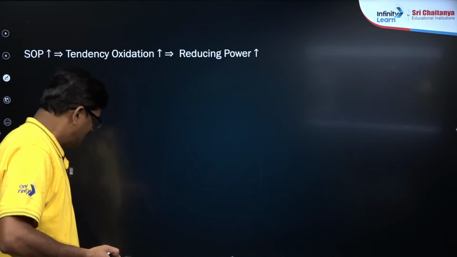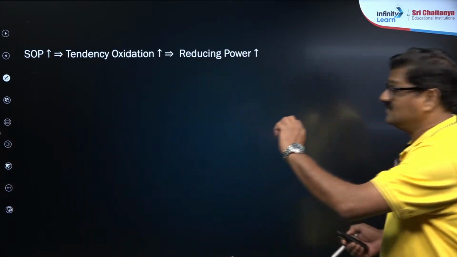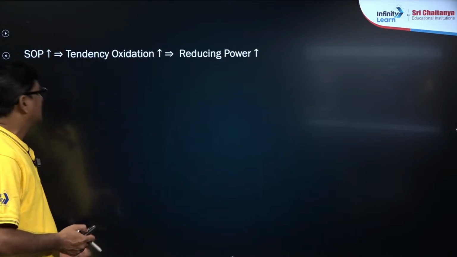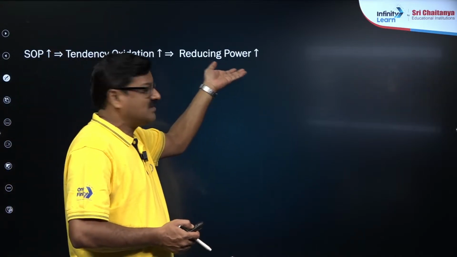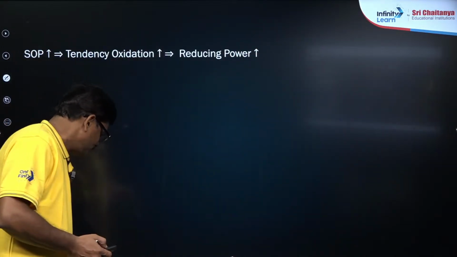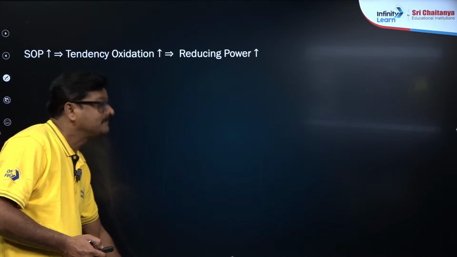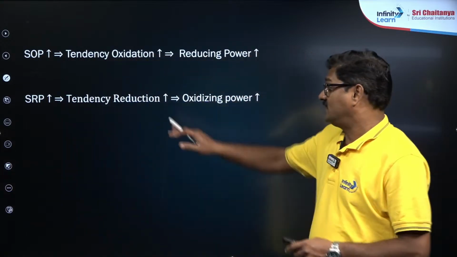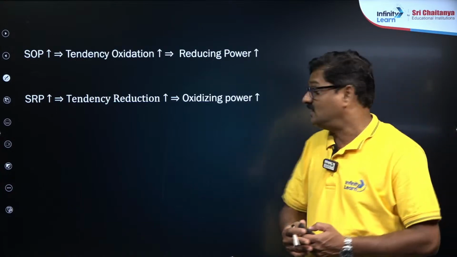SRP and SOP, right? As SOP value increases, the tendency to oxidize increases, and its reducing power increases. And also, as SRP value increases, the tendency to reduction increases and oxidation power increases.